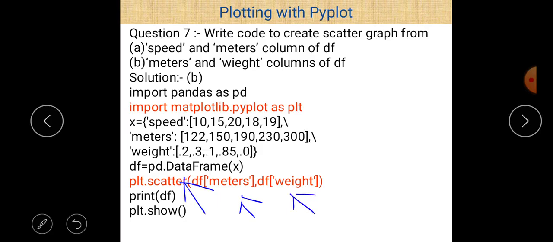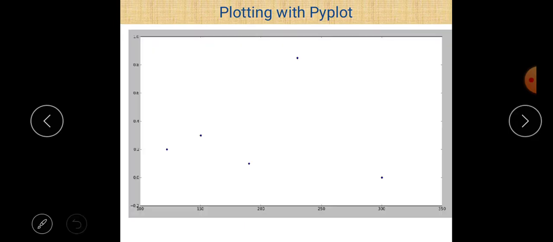So just write df meters, means data frame first, and then within the square bracket the name of the column, and there are two columns, so we just type df meters comma df weight, and there is no parameter regarding the size, the marker, or the color. So you may use the size attribute or color attribute, but this is not required in this question. So a simple scatter chart is there.